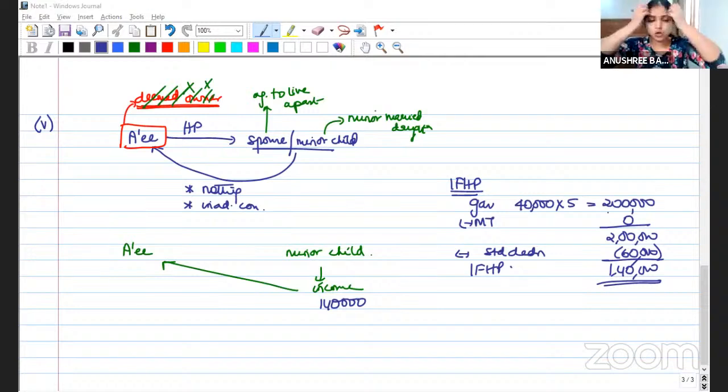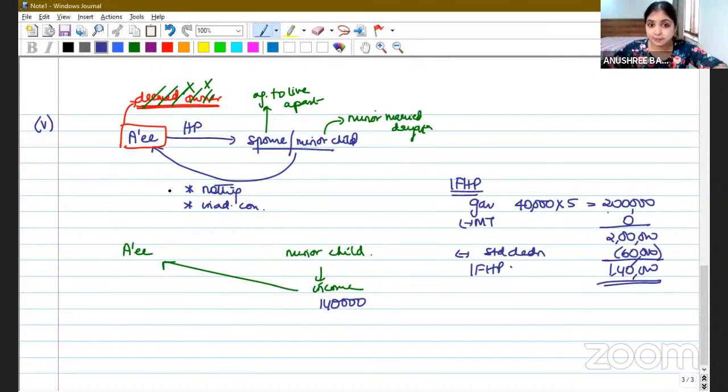Yes, are you following? Whenever a minor child's income is clubbed with the parent's hands, the parent gets an exemption. What is the exemption that the parent gets? The parent gets an exemption of 1,500 per child, isn't it? Which section? Section 10, clause 32.